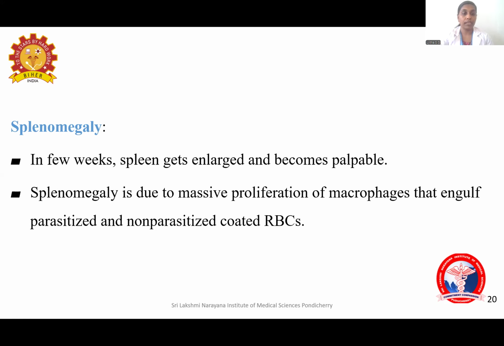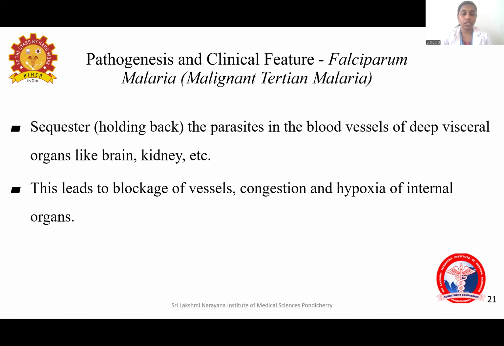Third one is splenomegaly. So the spleen, because it is removing the infected RBC, will get enlarged due to the massive proliferation of macrophages that engulf the parasitized and non-parasitized coated RBC. The spleen becomes enlarged and palpable. Those are the 3 features of benign malaria.